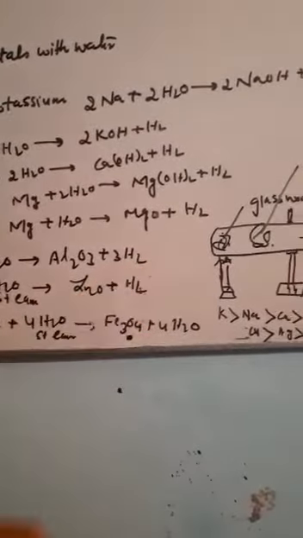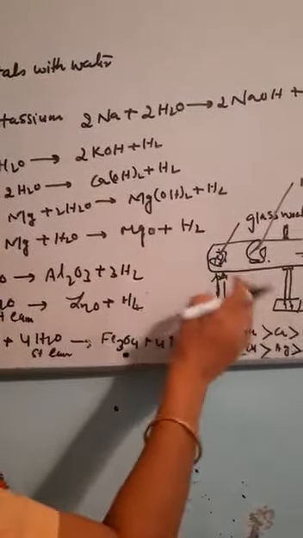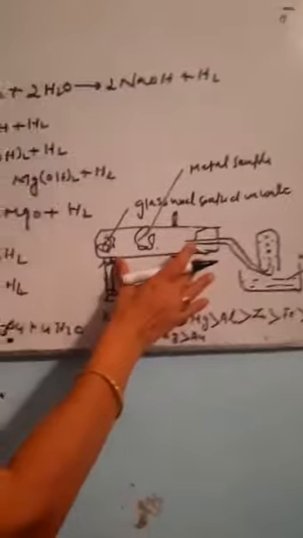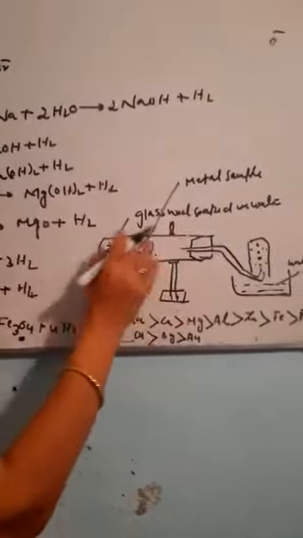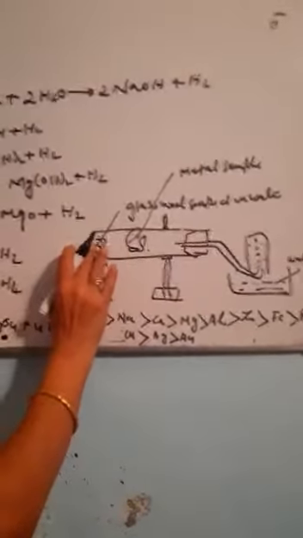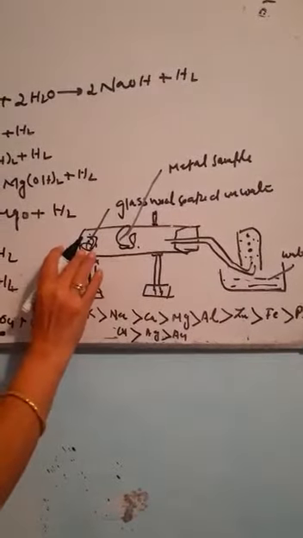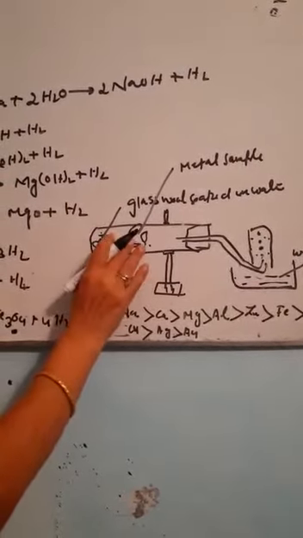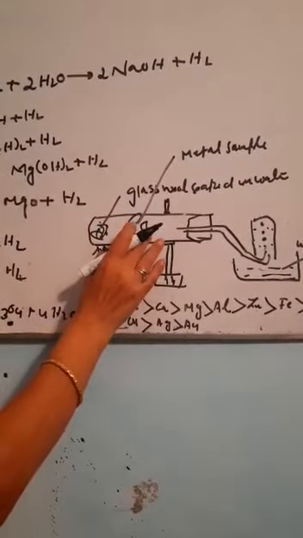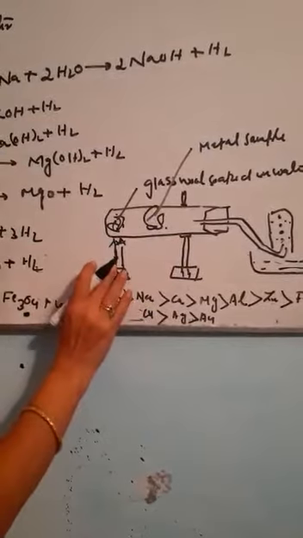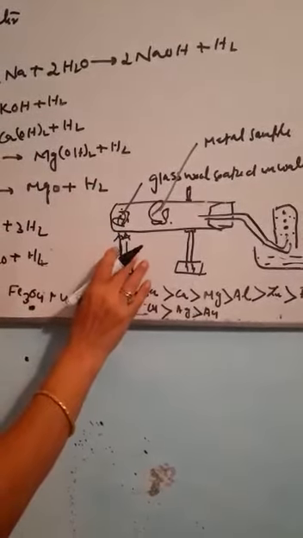Let me show one activity for iron. Take a hard glass test tube, put glass wool soaked in water at the last end of the test tube. Now take iron in this hard test tube. This glass wool is heated.